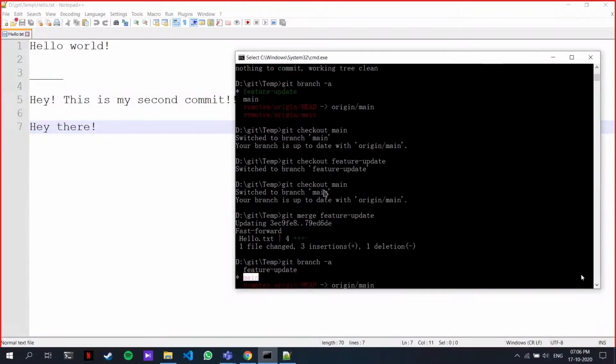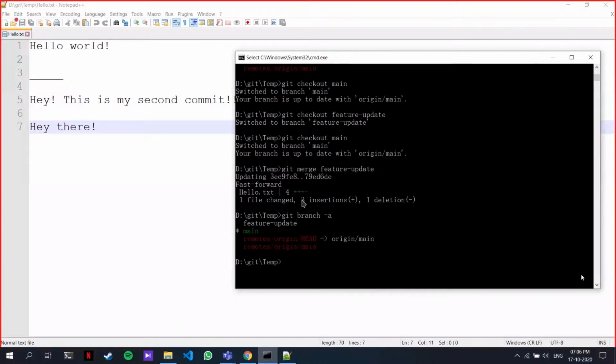First thing you need to do is check out to the main branch, or whichever branch you're merging to. Then you type git merge and then the branch which you want to merge from, to the main branch. So first I go to that branch, git merge and then feature update.